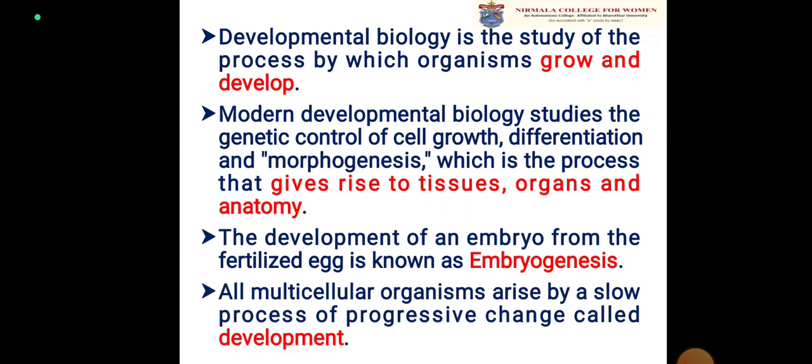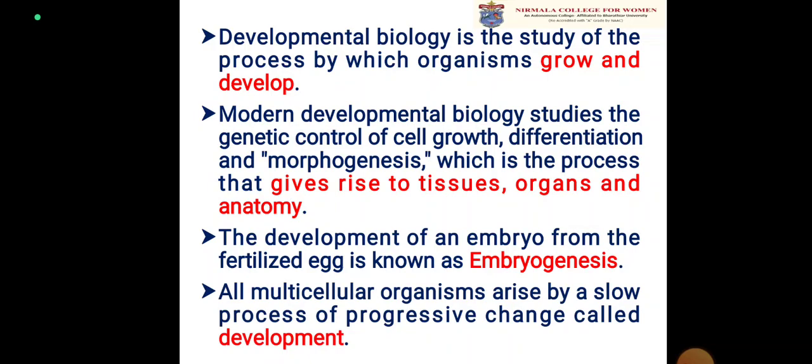Today we are going to discuss the topic basic concepts of development and the types of cell potency. Let's start with the topic. Developmental biology is a study of the processes by which organisms grow and develop. Modern developmental biology studies the genetic control of cell growth, differentiation, and morphogenesis, which is a process that gives rise to tissues, organs, and anatomy.